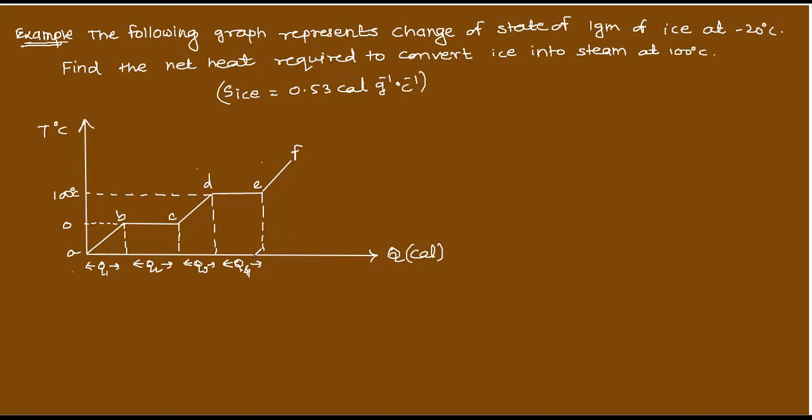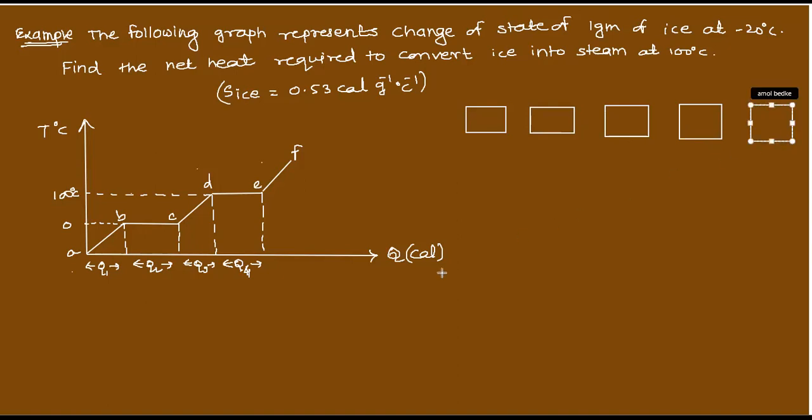So what is this actually? Let's see. Again, same thing. This graph represents what? It is very easy. If I will show you one small block diagram, you see state of changes which before we have learned. Okay.